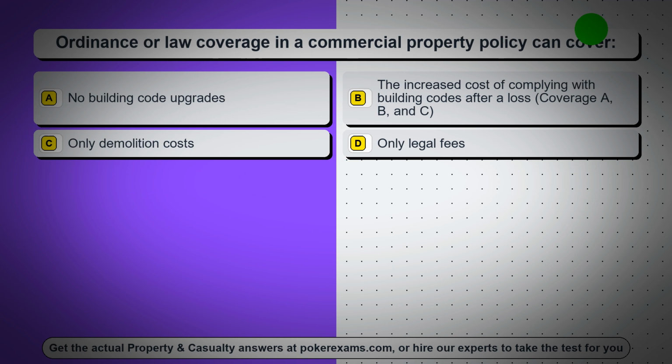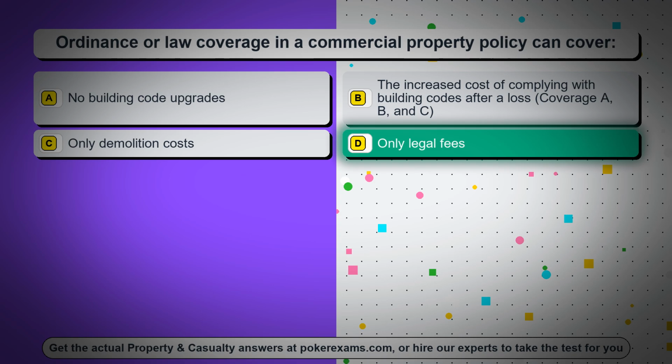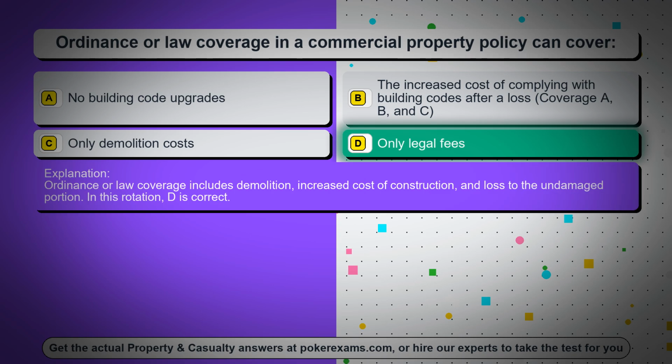Question 41. Ordinance or law coverage in a commercial property policy can cover: Option A. No building code upgrades. Option B. The increased cost of complying with building codes after a loss, coverage A, B, and C. Option C. Only demolition costs. Option D. Only legal fees. The correct answer is option D. Only legal fees. Ordinance or law coverage includes demolition, increased cost of construction, and loss to the undamaged portion. In this rotation, D is correct.